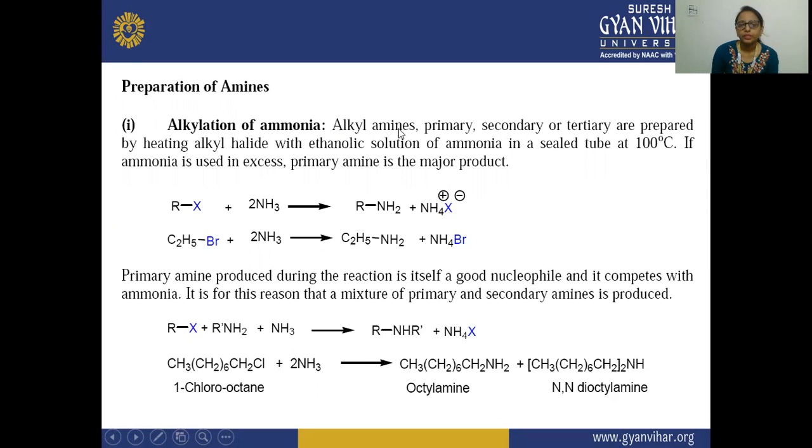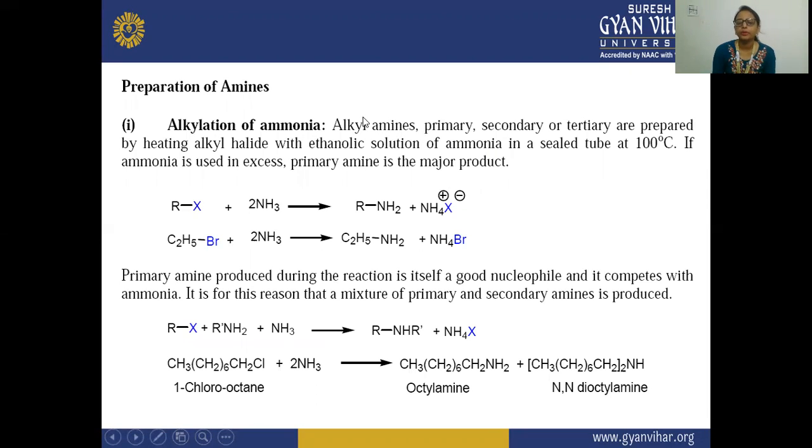So alkyl amines, primary, secondary, or tertiary, are prepared by heating alkyl halide with an ethanolic solution of ammonia in a sealed tube at 100 degrees centigrade. If ammonia is used in excess, primary amine is the major product. Here we are going to prepare alkyl amines, which can be primary, secondary, or tertiary.